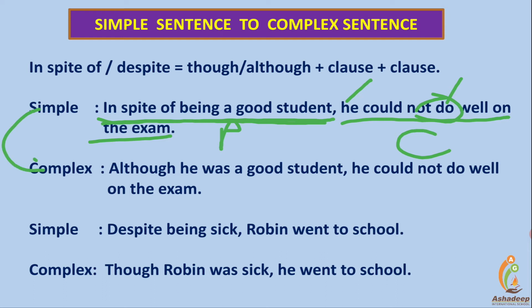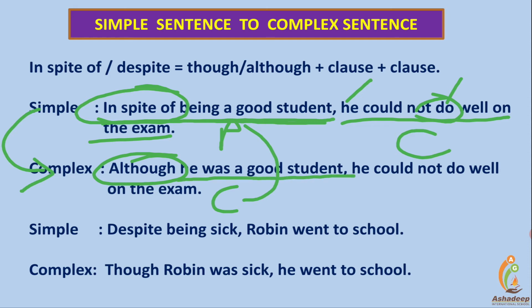And to make it complex, there should be two clauses. So this phrase will be converted into a clause. Now the important thing is that in spite of is the conjunction used in simple sentences, while in complex sentences although or though is the subordinating conjunction used. So let us see. Although he was a good student. See, here a sentence has been formed.